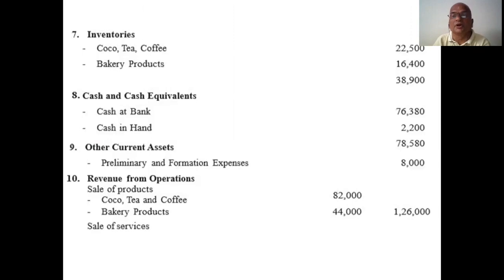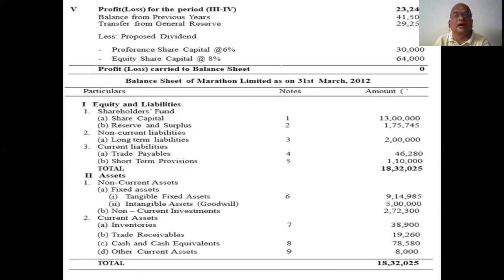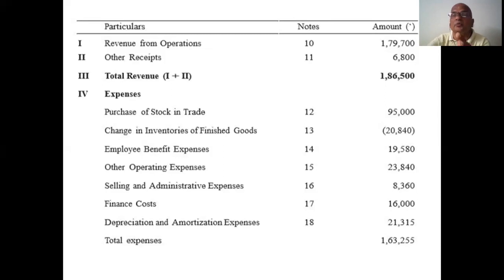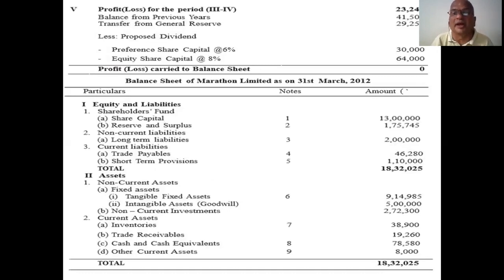Yes. See, girls, what I told earlier, you prepare all the working notes at the beginning. That's why he already mentioned all amounts 10, 11, 12. For P&L account items, be careful. For profit and loss account items, the note numbers are from 10 to 18. For the balance sheet, 1 to 9. Notes 1 to 9 and 10 to 18 are calculated separately.